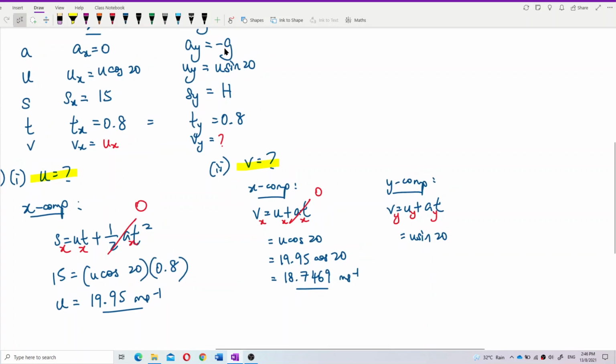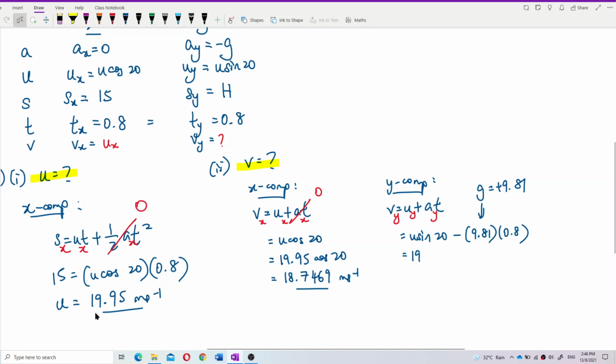G itself is positive 9.81, the a itself is negative g. So g substitute with 9.81. And the time taken is 0.8 seconds.